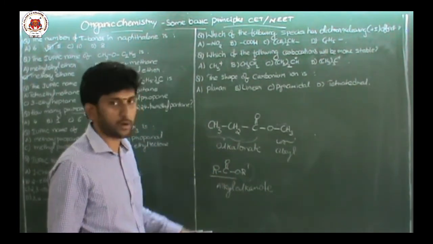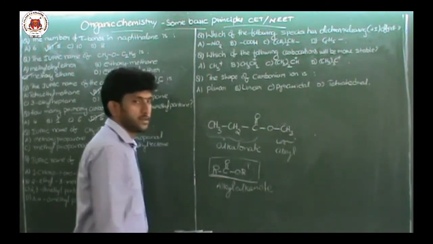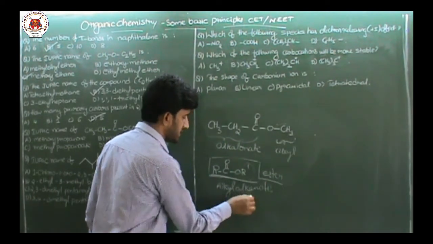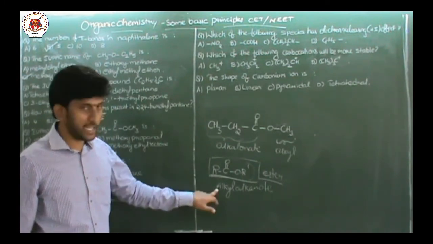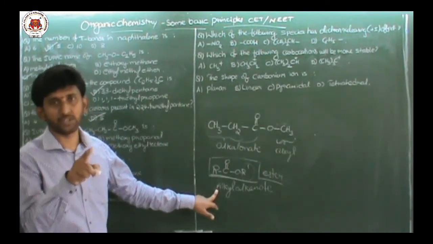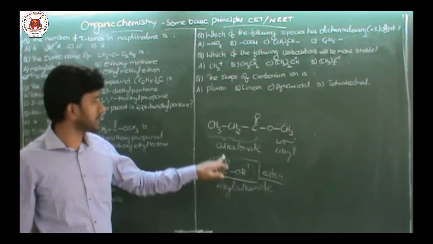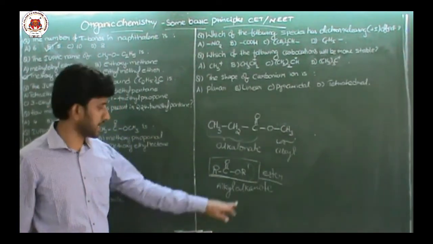This type of group is called ester. RCOOR. Ester. So what is the IUPAC name for esters? Alkyl alkanoates. Alkyl means the carbon that is attached to the oxygen. Alkanoate means the carbons, the chain that is attached to the C double bond O, is alkanoate.